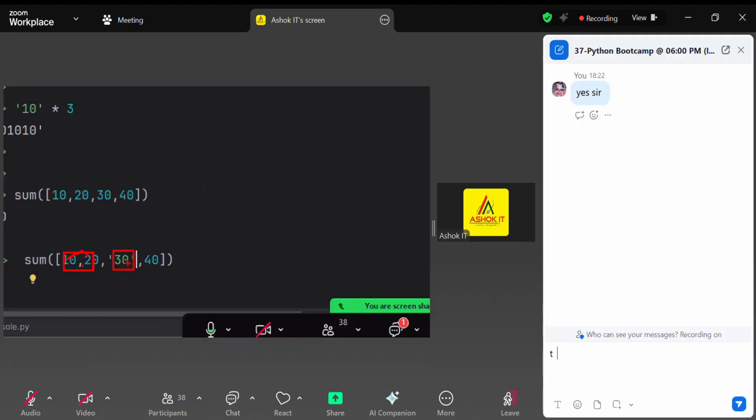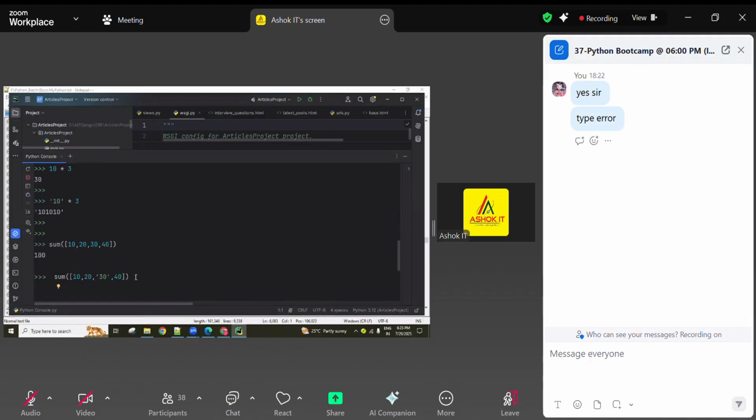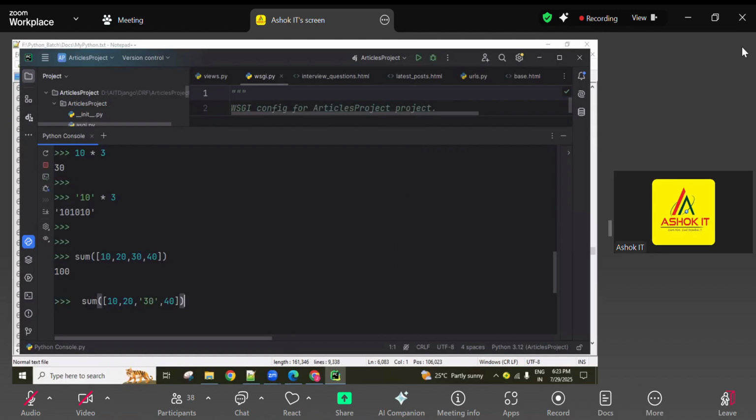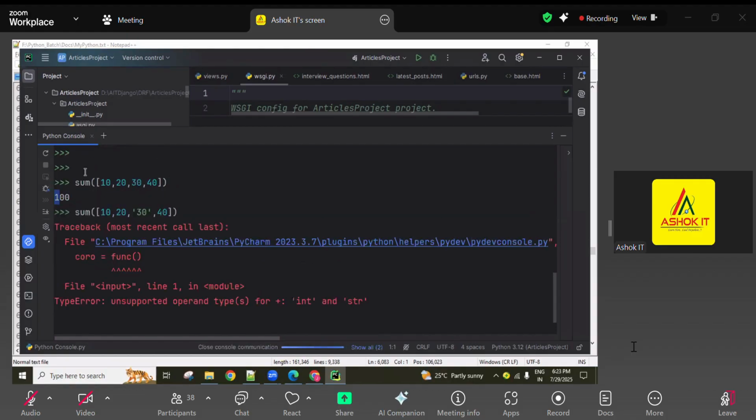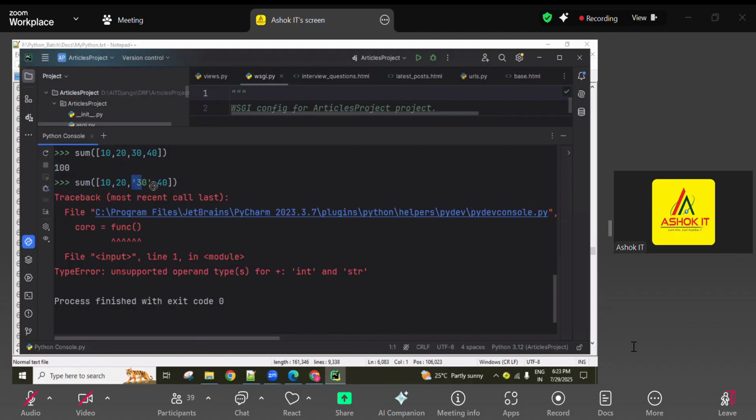What output are you expecting here? Type error. Both are different types, that's why you are getting a type error. Unsupported operand types. So I am using the same function: if all are numbers, it gives an arithmetic result, and if any one input is in string format, then it returns a type error, guys.